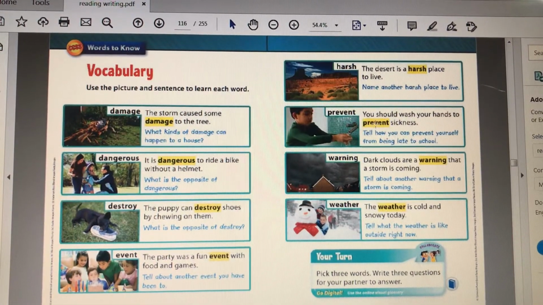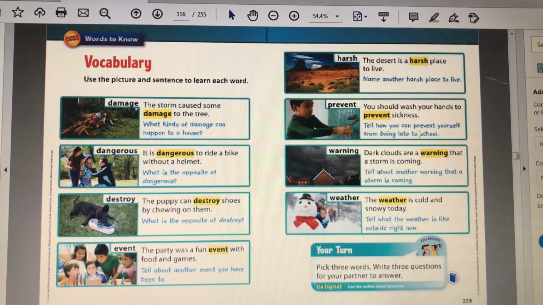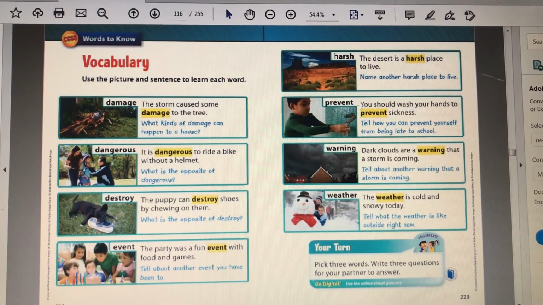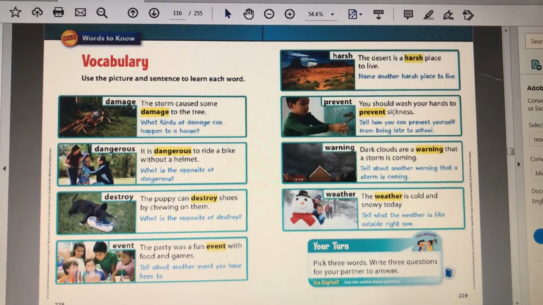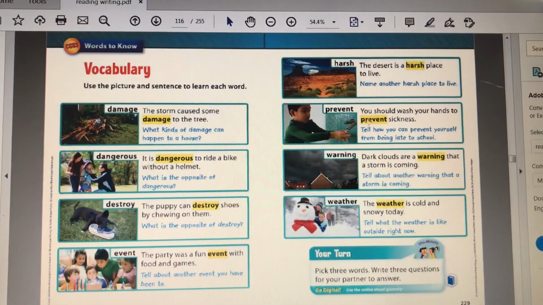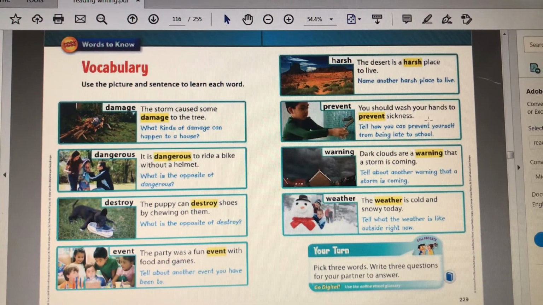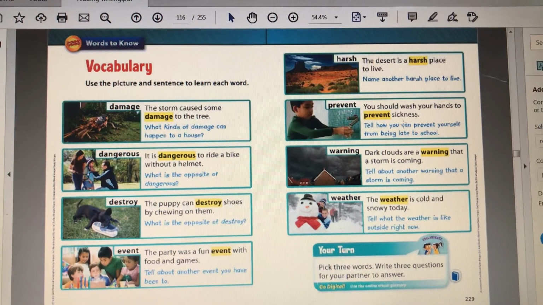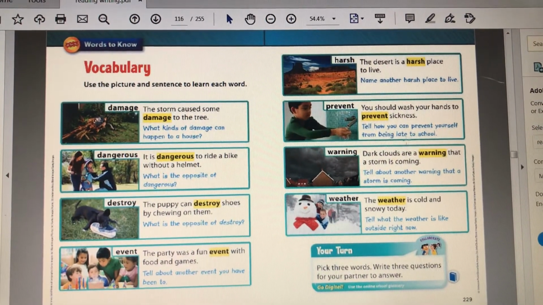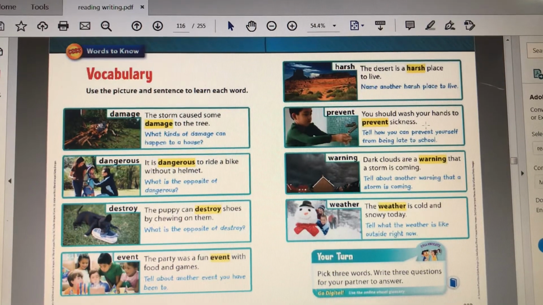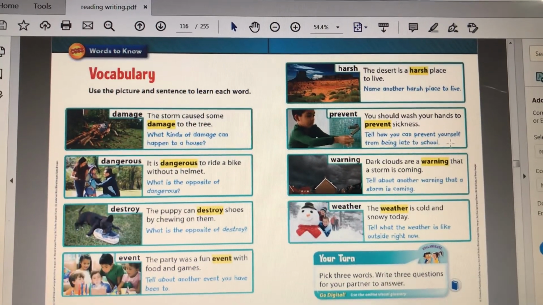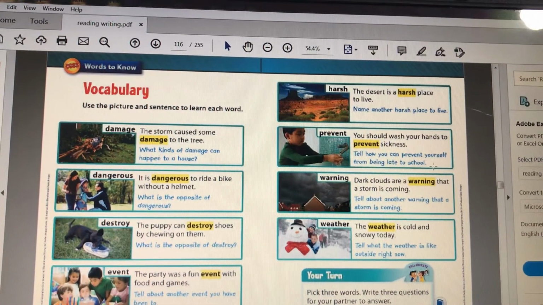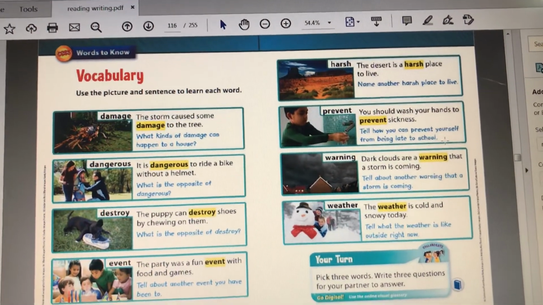We prevent getting sick by eating healthy food. So preventing, or to prevent something, is to do it before it happens, and so you avoid having that outcome. So I prevent getting sick by washing my hands. So I wash my hands so that I don't get sick. Okay, tell how you can prevent yourself from being late to school. You can put an alarm on in the morning. You can wake up a little early, okay, so that you avoid traffic. So you're doing something so that you don't have a specific outcome later.